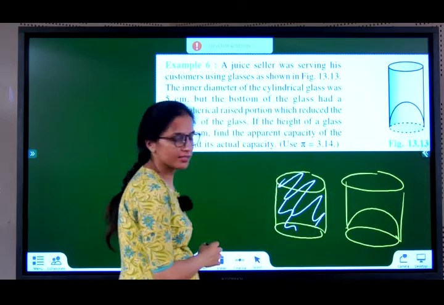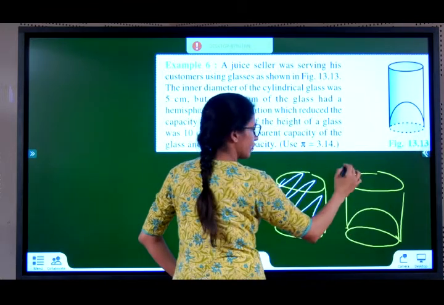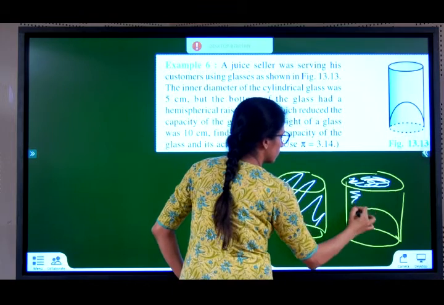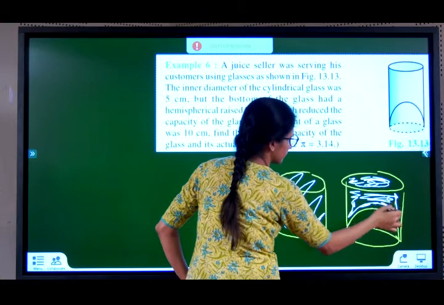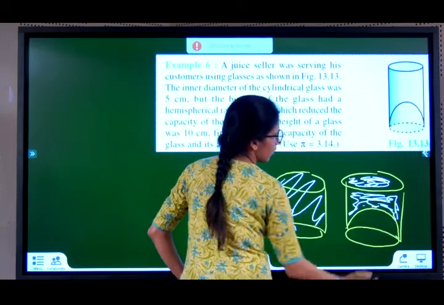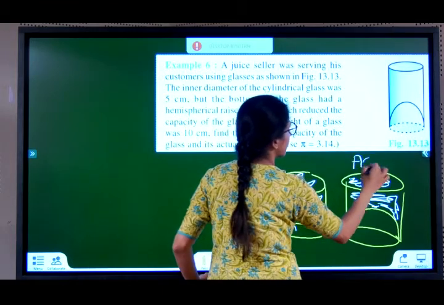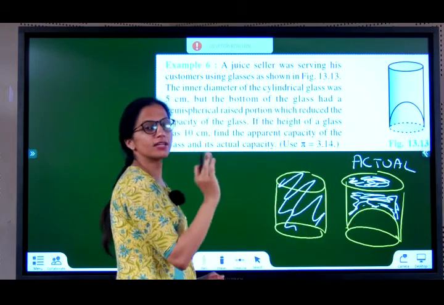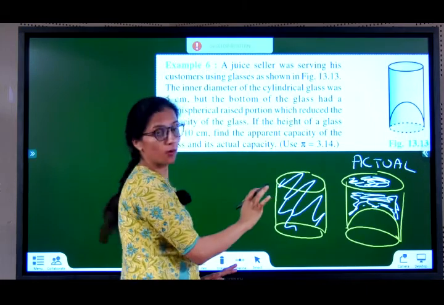There's a hemisphere inside. So when you fill the juice, only this much juice can fill, because there is a solid hemisphere inside. So this is the actual capacity. Capacity means volume. Whenever you see the word capacity in your math, you will look at it as volume.